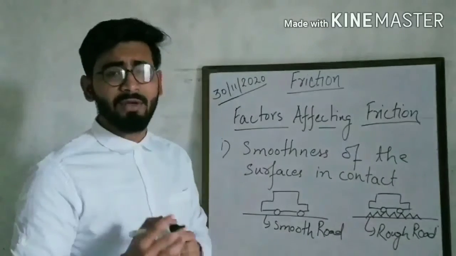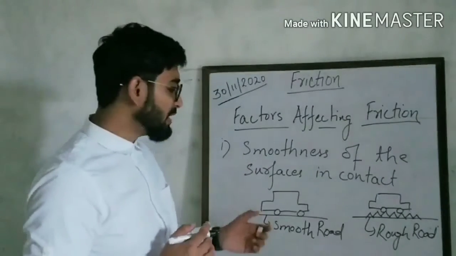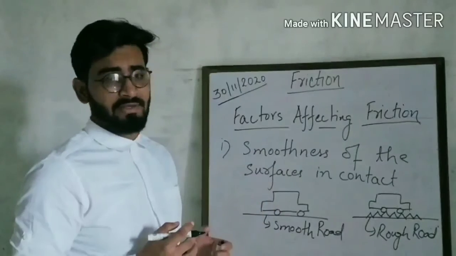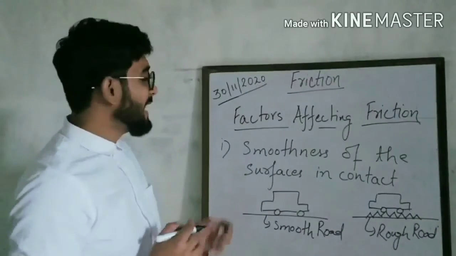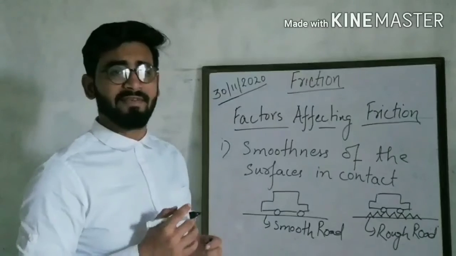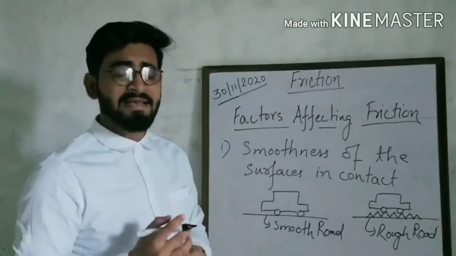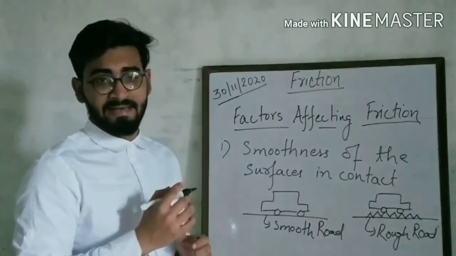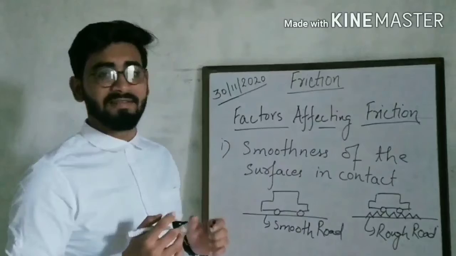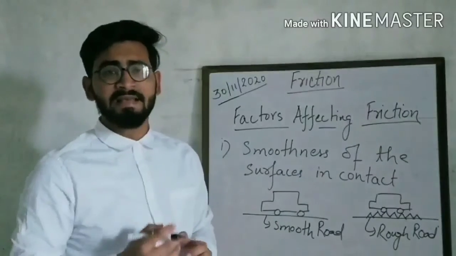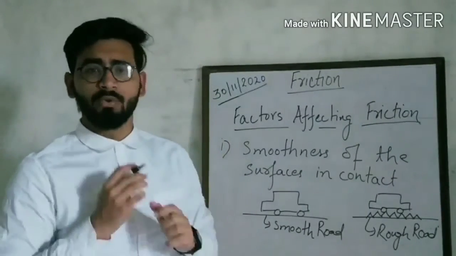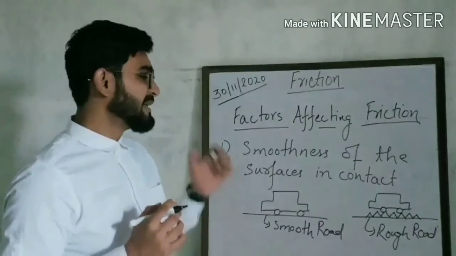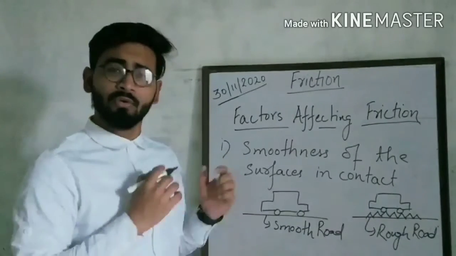You do not have to apply much force because there is less friction. So as the smoothness of the surfaces in contact increases, the friction decreases. And when the roughness increases, friction also increases. This is the first factor, the smoothness of the surfaces in contact.